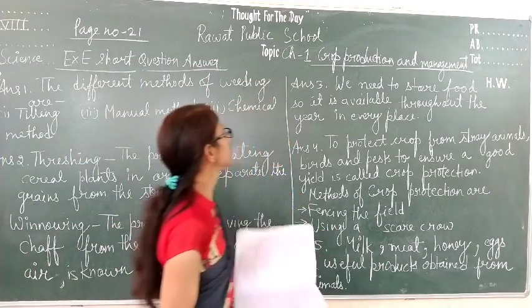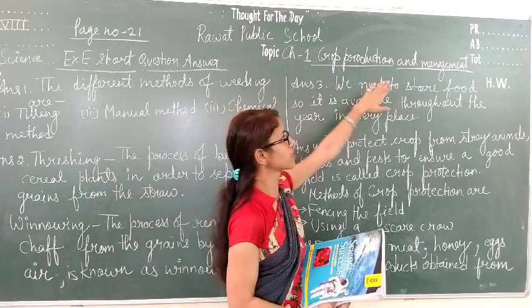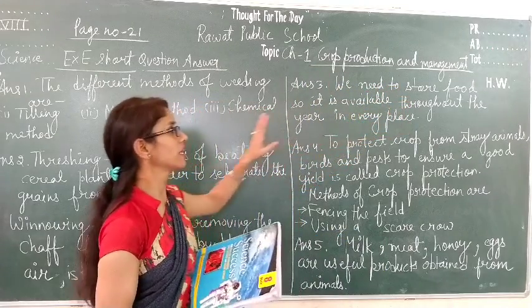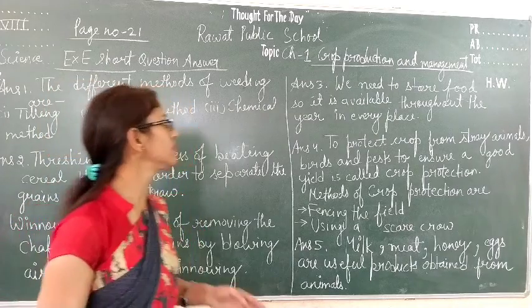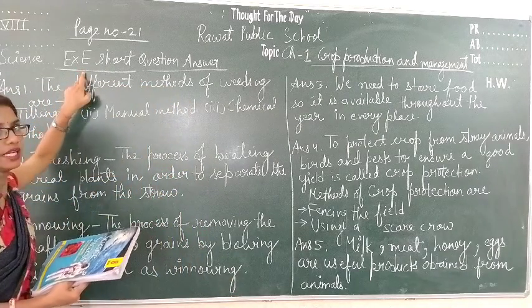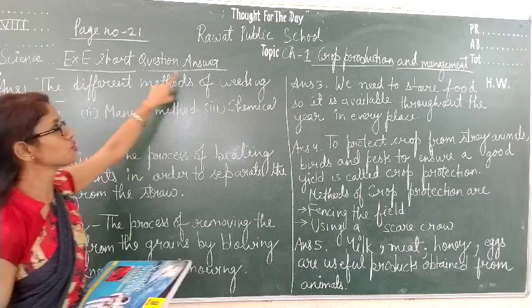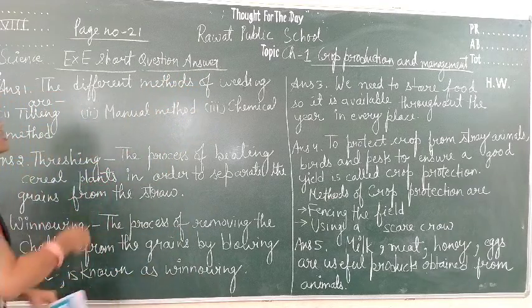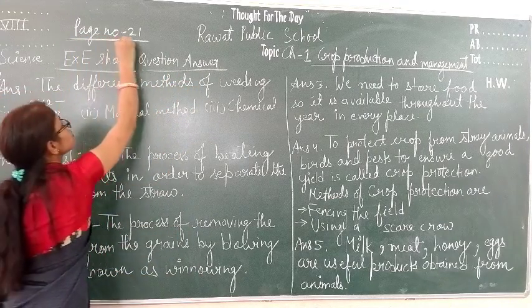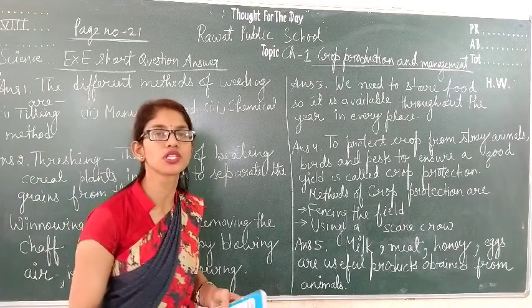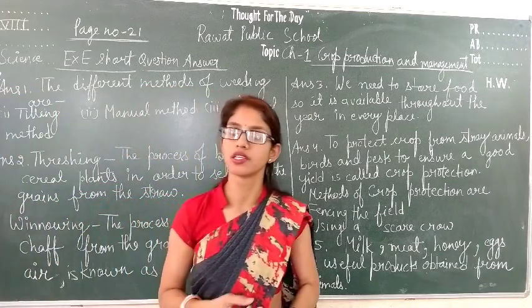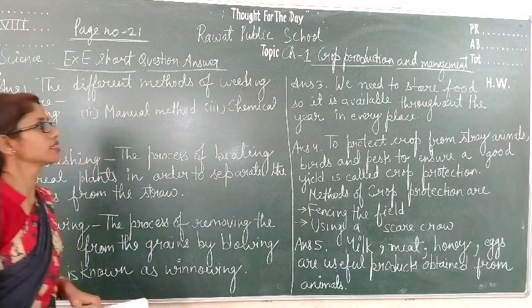So as we have done our chapter number 1, crop production and management, and we have also done the exercise portion of this chapter. So today we will do exercise E, that is short question answers. Questions are given at page number 21 in your book. And if you don't have the book, you can see the questions in the PDF which I will send. Okay, so let's start this exercise.